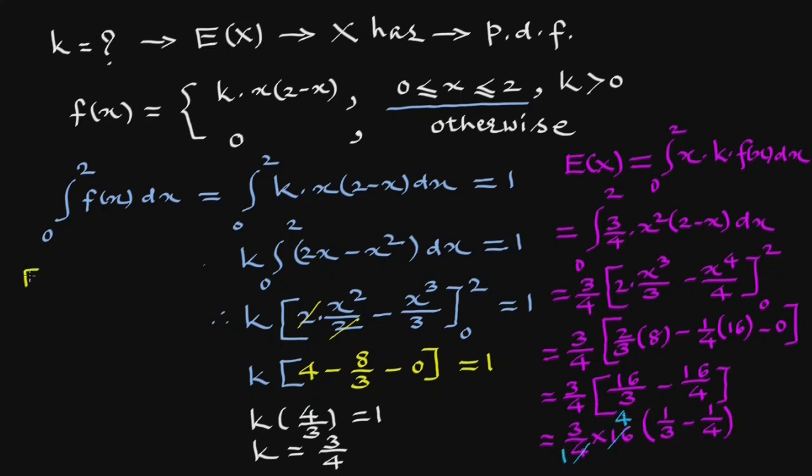So this expectation will be 12 into 4 minus 3, 1 upon 12. 12 cancels and we get the expectation of x to be 1.